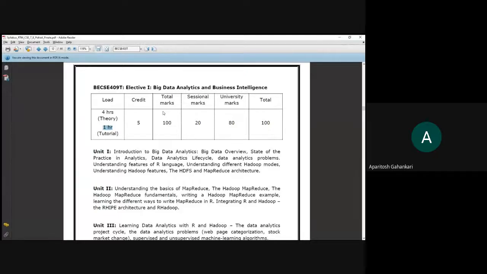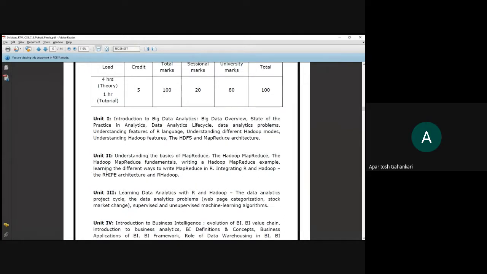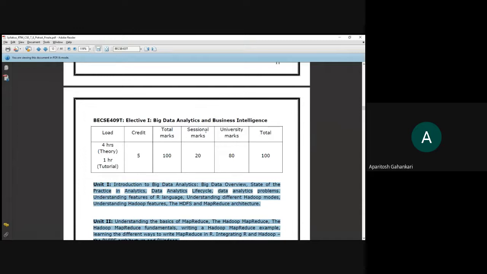Big data analytics and business intelligence syllabus is subdivided into two major parts. As you can see from the name of the paper itself, we are going to learn two subjects: big data analytics and business intelligence. The syllabus is also subdivided in a similar manner. Units 1, 2, 3 concentrate on the first aspect, that is big data analytics.